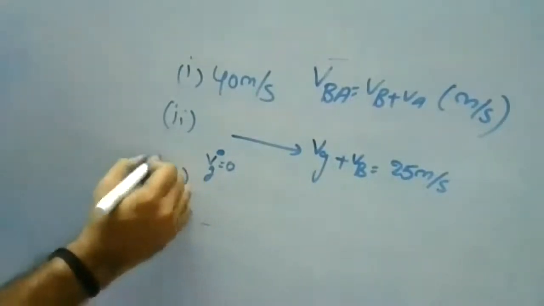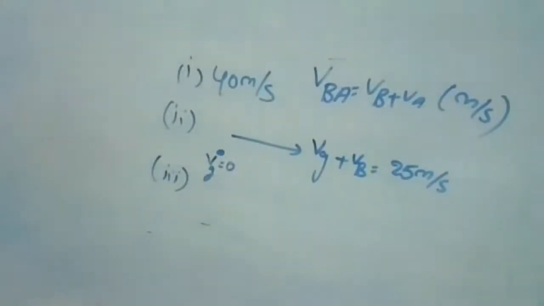Third one, relative velocity of monkey with respect to A. So we need to find the relative velocity of monkey with respect to A.